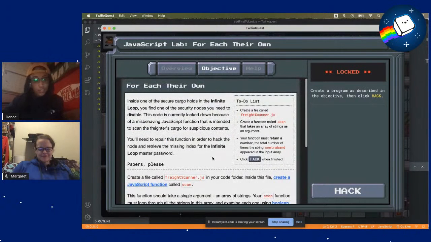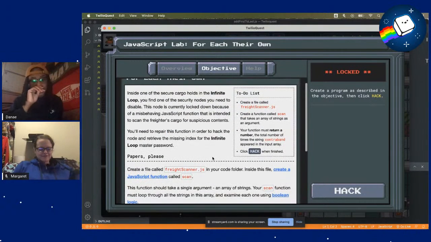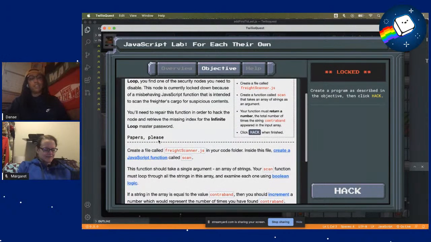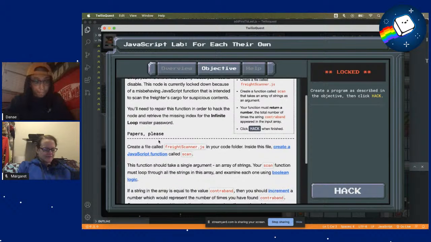Okay. So inside one of the secure cargo holds in the infinite loop, you find one of the security nodes you need to disable. This node is currently locked down because of a misbehaving JavaScript function that is intended to scan the freighter's cargo for suspicious content. You need to repair this function in order to hack the node and retrieve the missing index for the infinite loop master password. Okay, cool.